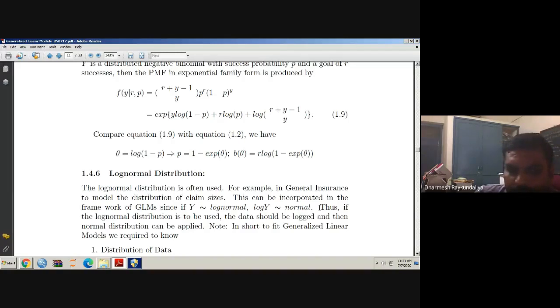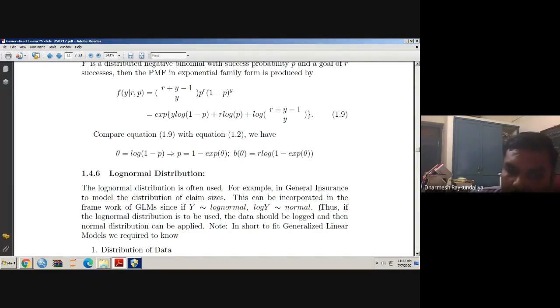Log normal distribution, do you know the property of log normal distribution? We know that if Y has a log normal distribution, then log Y has a normal distribution. And the log normal distribution has lots of applications in general insurance, especially to model the distribution of claim size.